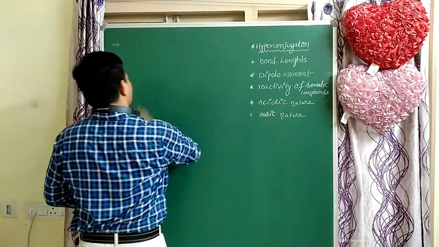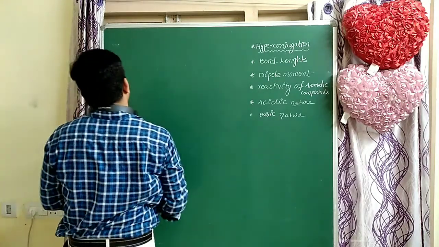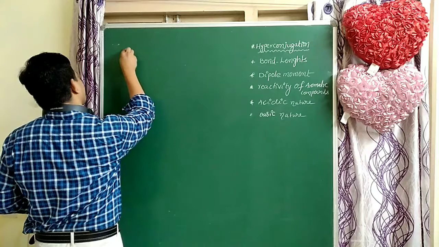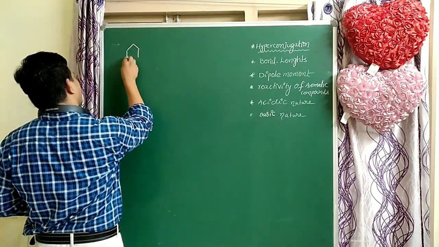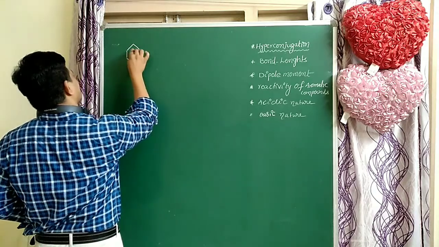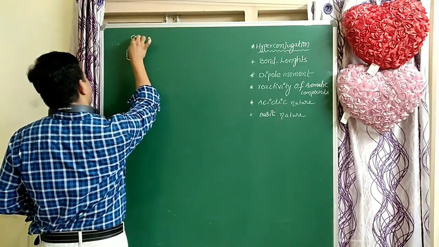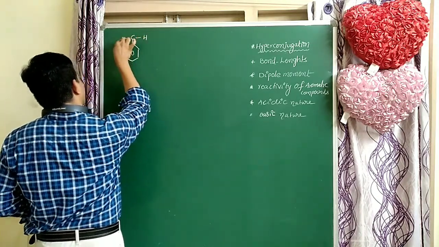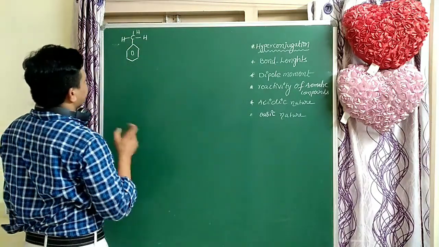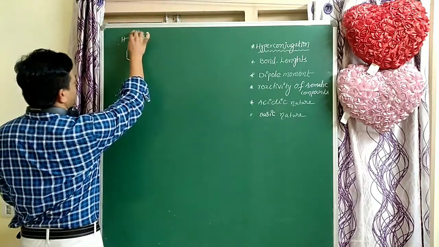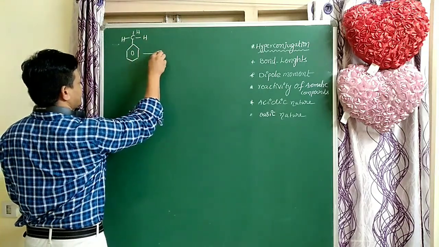For example, methyl benzene. How many alpha hydrogens are present, students? Here 3 alpha hydrogens are there, so 3 hyperconjugation structures are there.